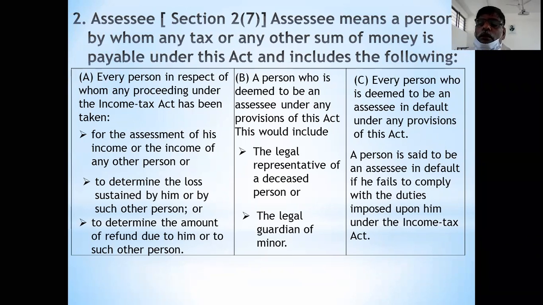For example, employee salary is 1 lakh rupees and income tax on that is rupees 10,000.